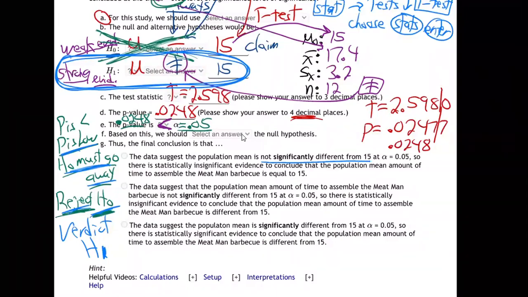So this is wrong. This one says not different. No, it is different. There we go. Statistically significant. That's their word for strong. Significant evidence. Yes. There is our conclusion to that one.